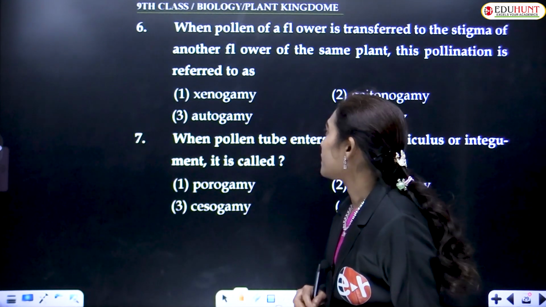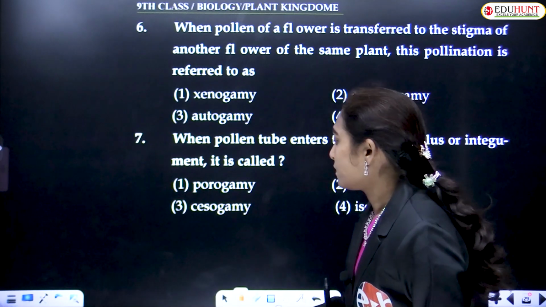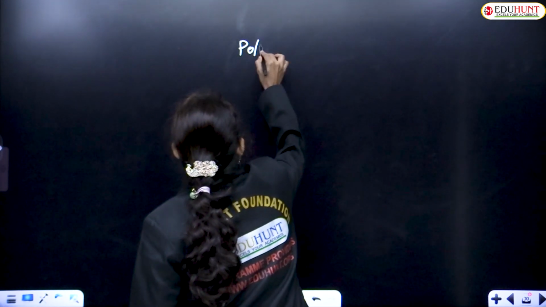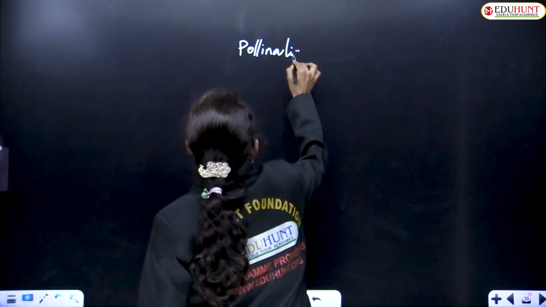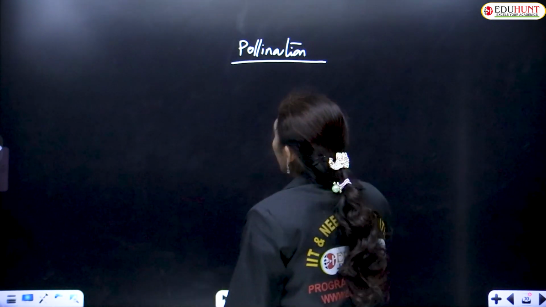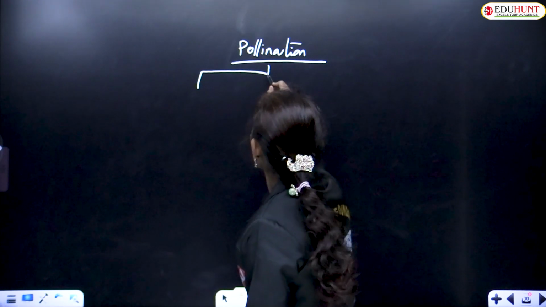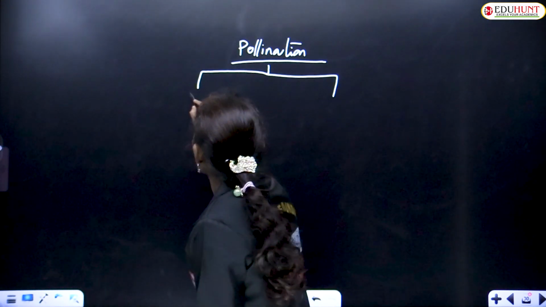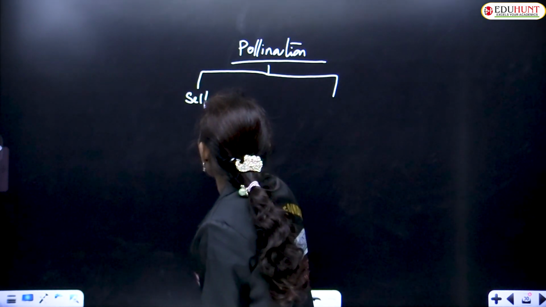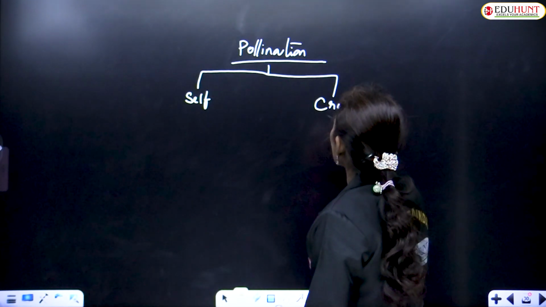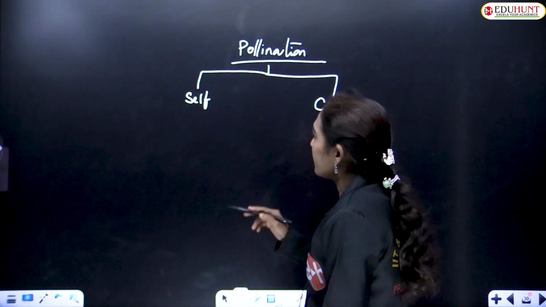Pollination occurs in two ways. Let us explain this. We know that pollination is of two types: self-pollination and cross-pollination.